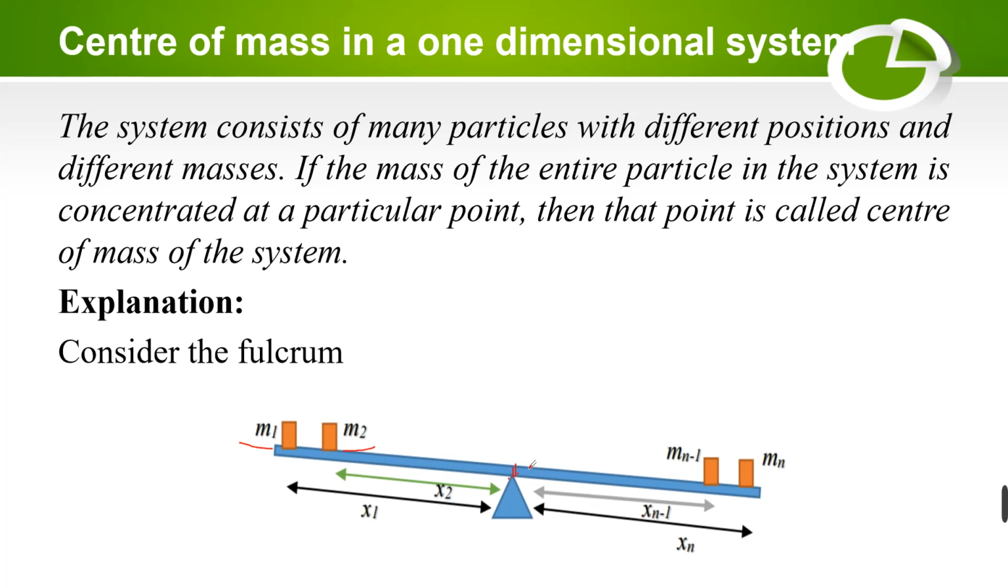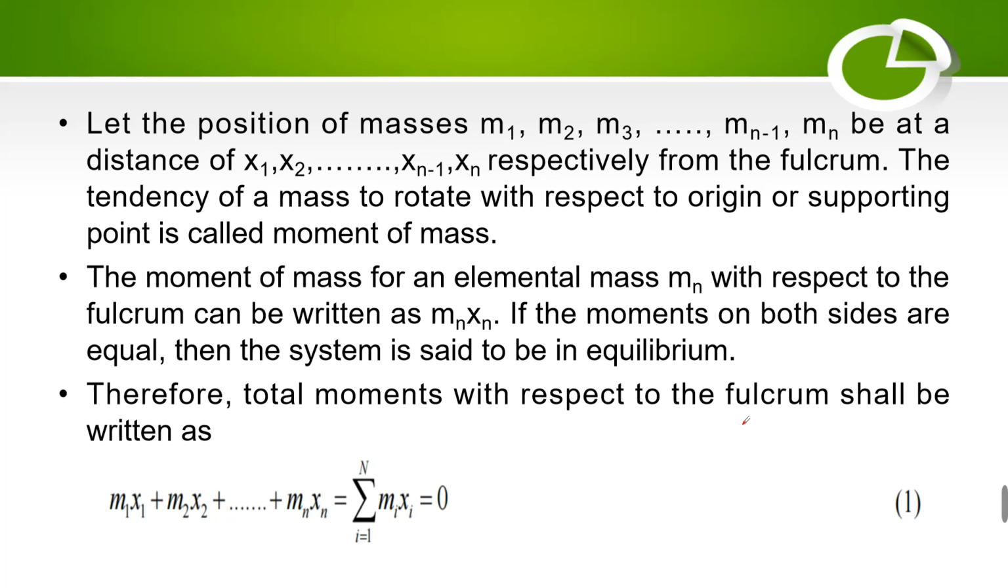So here this point we are calling a center of mass. Why are we calling it a center of mass? How do we specify that this point is the center of mass? That is what we are going to see here. The positions of masses m1, m2, m3, up to mn minus 1, we are considering as x1, x2, and so on. That is what we have told you.